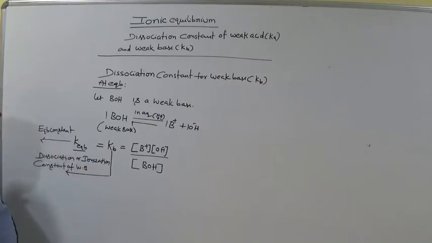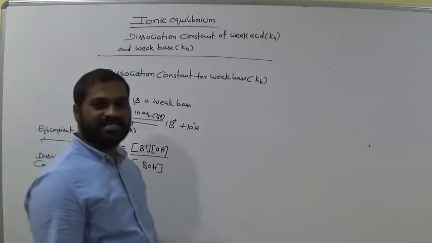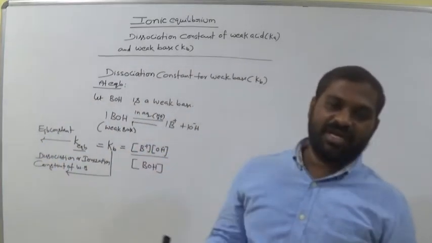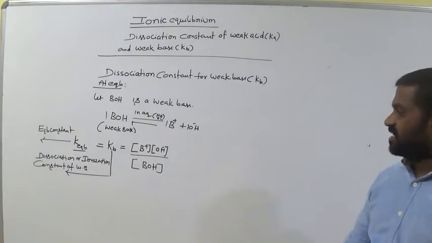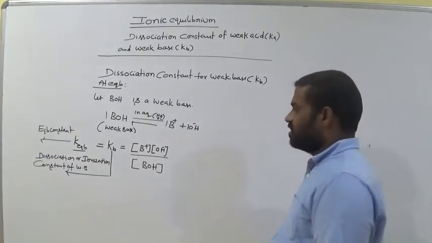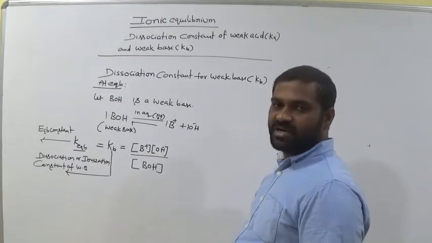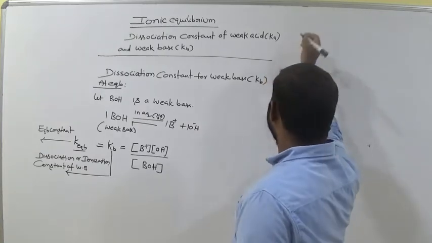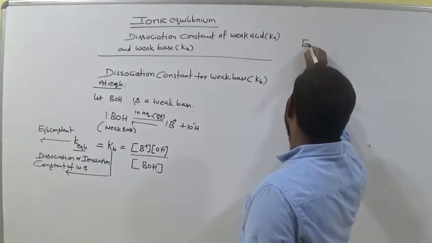It is the same expression as Kc, where Kc is the molecular equilibrium constant, while here it is the ionic equilibrium constant, simple. That is the dissociation constant of a weak base. Okay, so let's see an example regarding this.